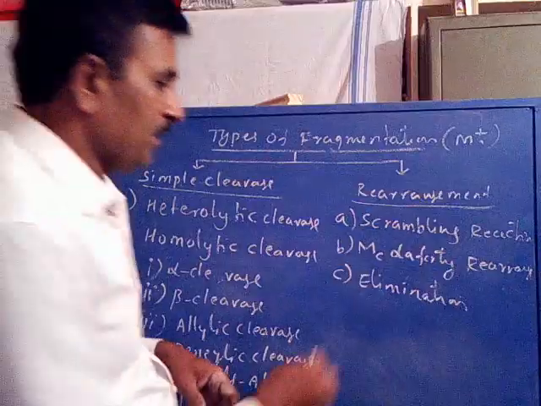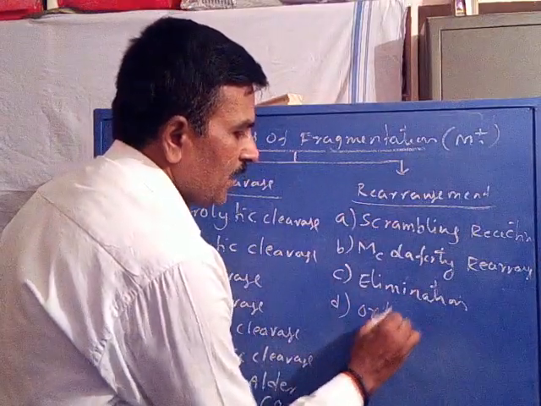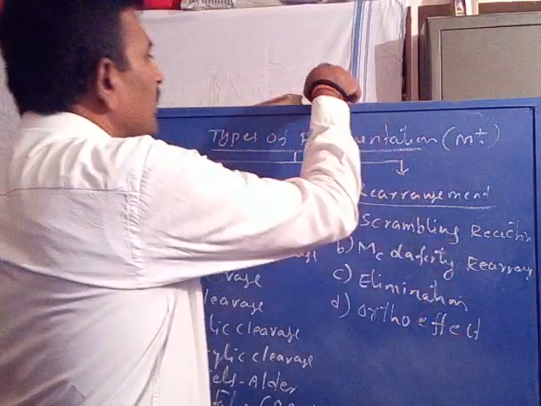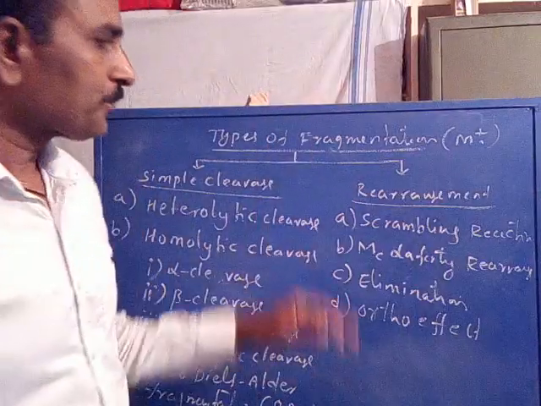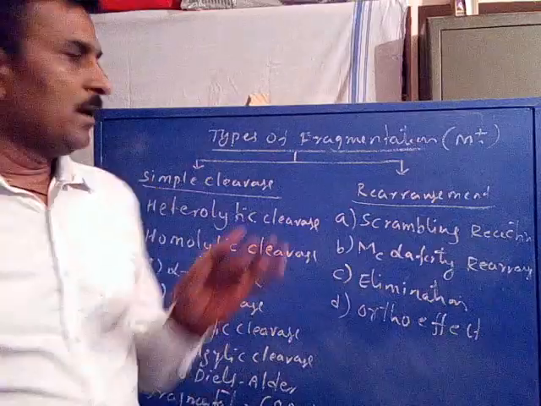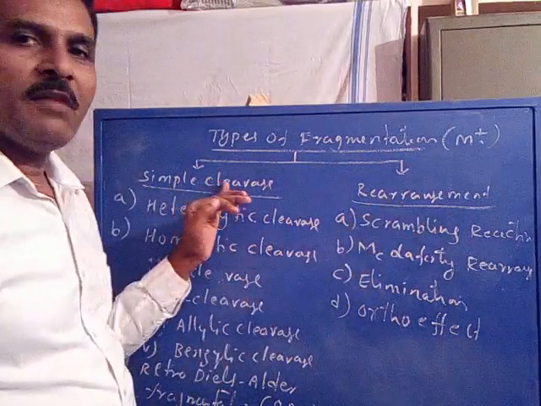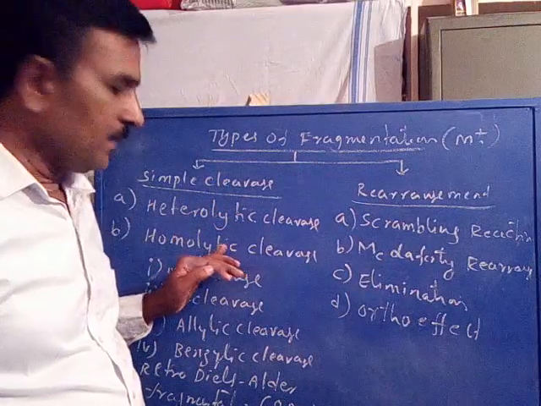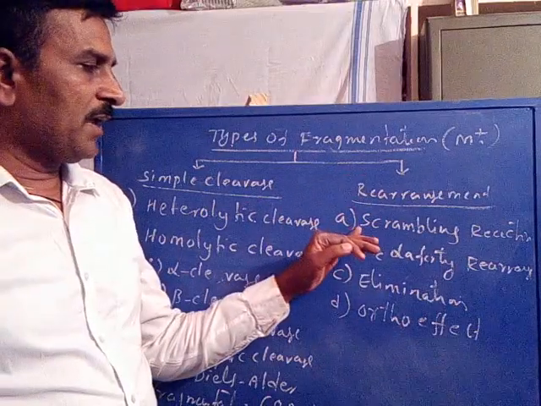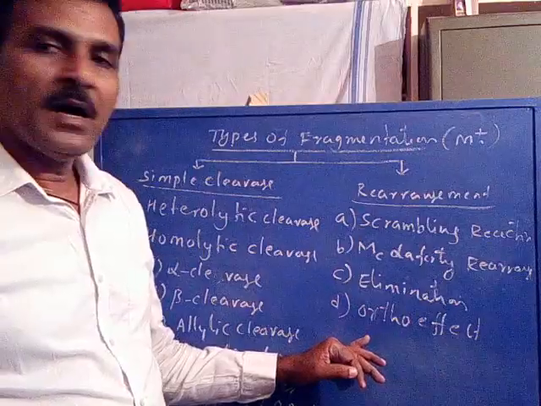The last one, D, Ardo effect. So in brief, a molecular ion is fragmented by two processes. One is simple cleavage, the other is rearrangement. Simple cleavage may be heterolytic, homolytic, or retro-Diels-Alder fragmentation. Rearrangement may be a scrambling process, McLafferty rearrangement, elimination process, or by Ardo effect.